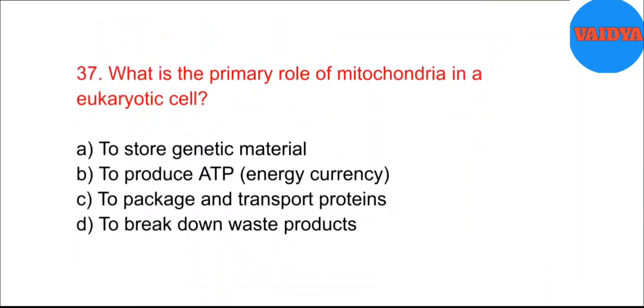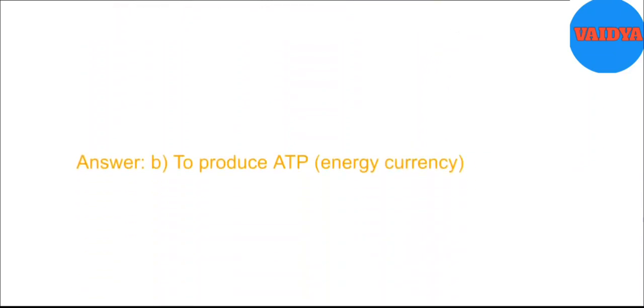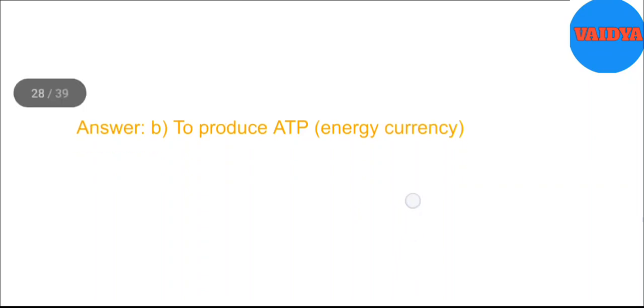37. What is the primary role of mitochondria in a eukaryotic cell? A. To store genetic material. B. To produce ATP, energy currency. C. To package and transport proteins. D. To break down waste products. Answer. B. To produce ATP, energy currency.